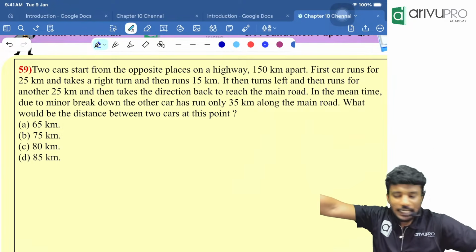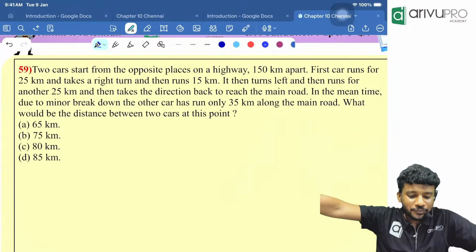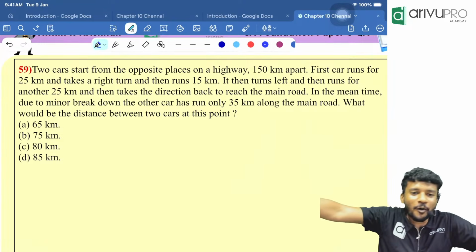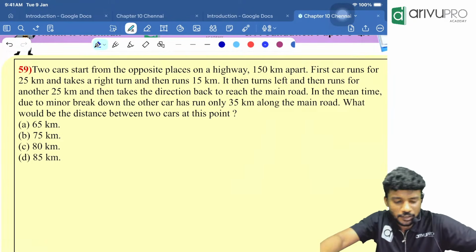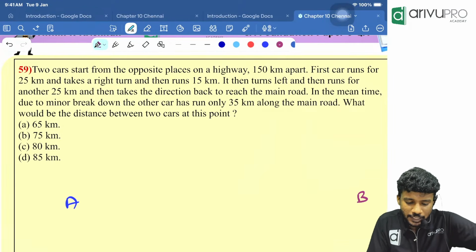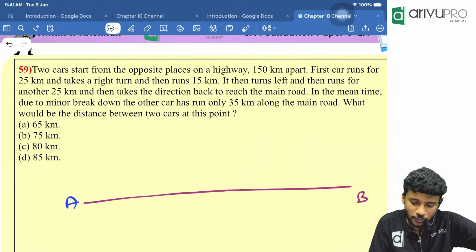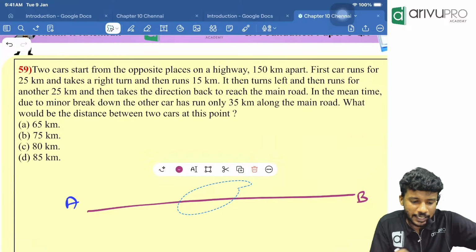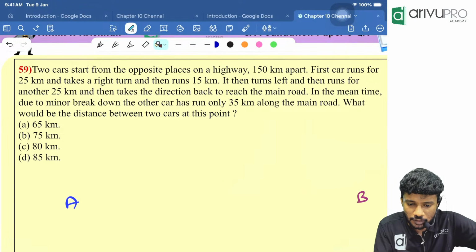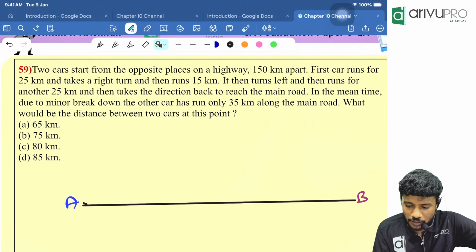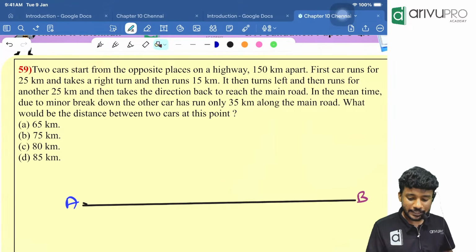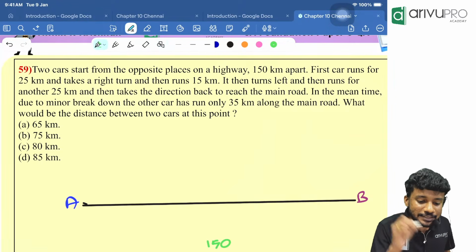Two cars start from opposite places on a highway. What do you mean by that? If car A is there, car B will be in the opposite place, and they are 150 meters apart as per the question. Now it is a highway, so I will draw it with black color from here to here, straight. The distance between them is 150 meters.